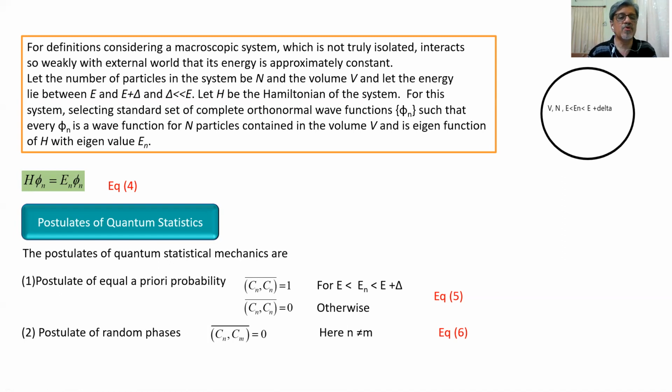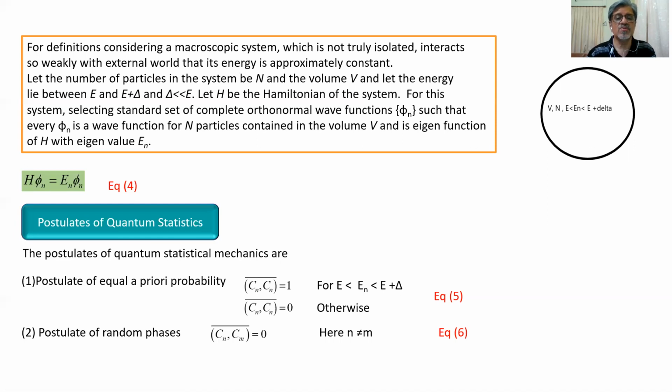Now we come to the postulates of quantum statistics. The postulates of quantum statistical mechanics are as follows. Number 1, the postulate of equal a priori probability. This is similar to the classical statistical mechanical postulate.